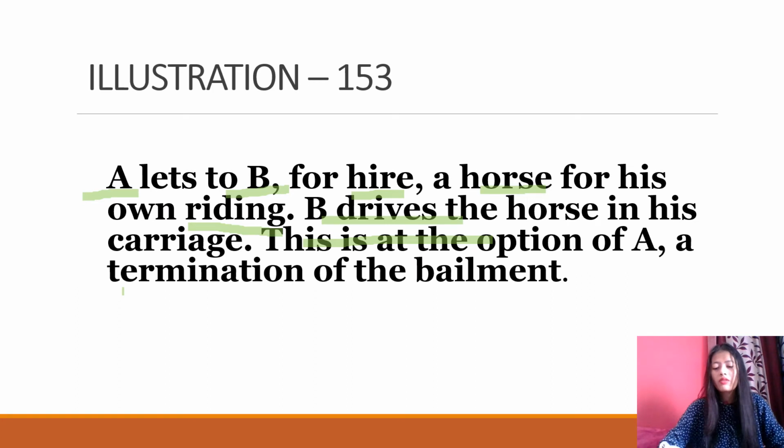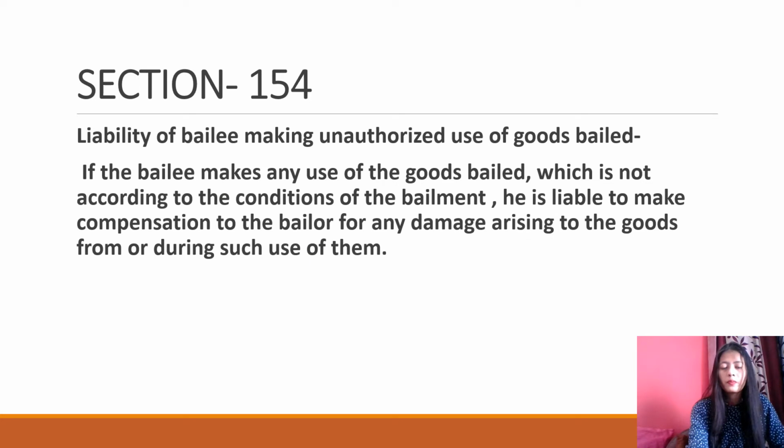Now B drives the horse in his carriage. So this is at the option of A, who is the bailor, to terminate the bailment. Got it? So this is all about section 153: if the bailee acts inconsistently, not according to the terms of the contract, then it is at the option of the bailor to make the contract voidable.